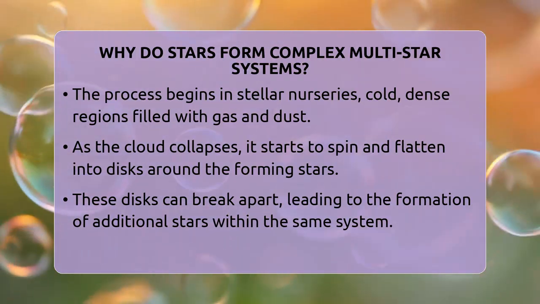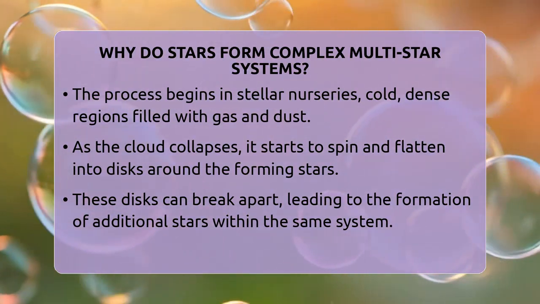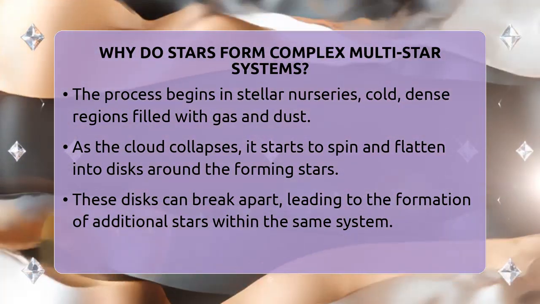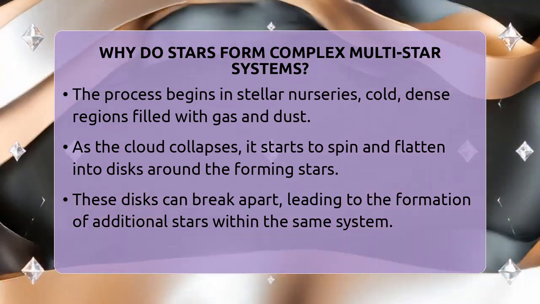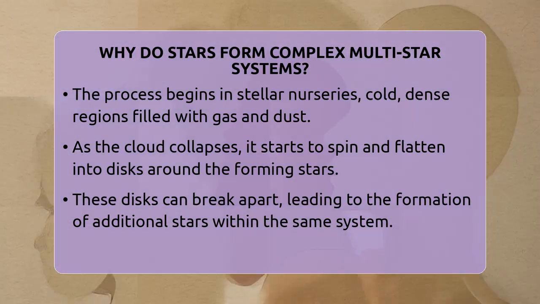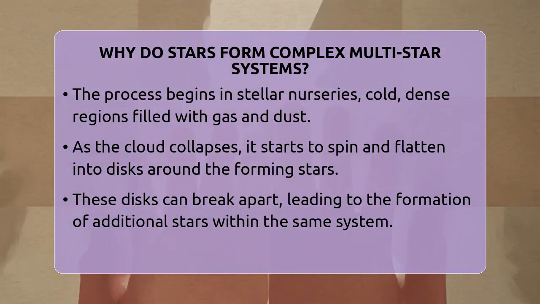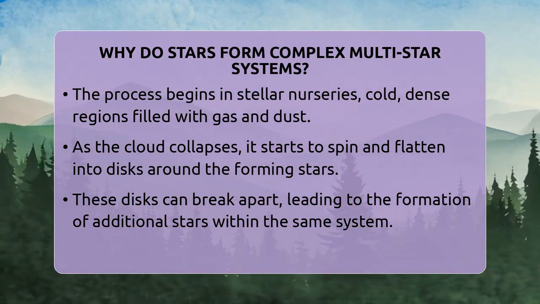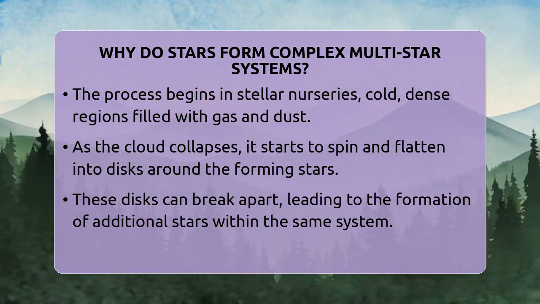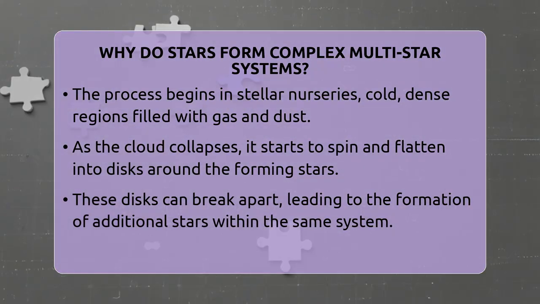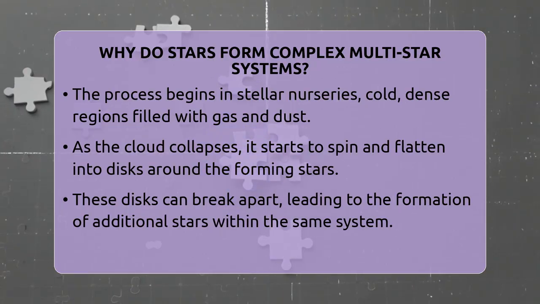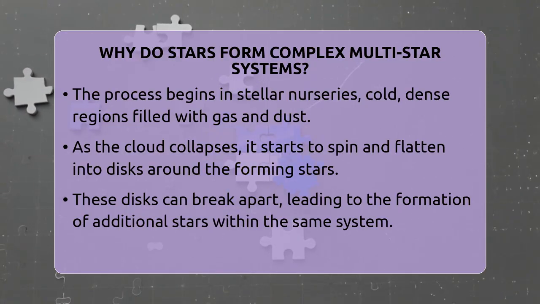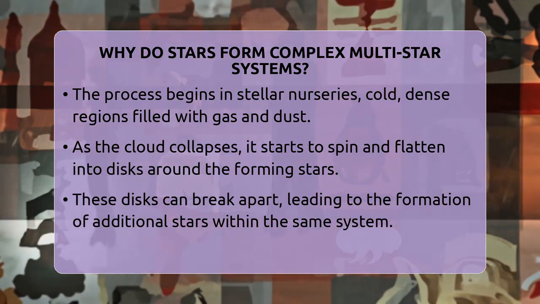This process begins in what scientists call stellar nurseries, cold, dense clouds filled with gas and dust. As gravity pulls the material inward, the cloud starts to spin, flattening into disks around the forming stars. Sometimes these disks themselves can break apart, creating even more stars within the same system. That's why many stars are found in pairs, called binary systems, or in larger groups of 3, 4, or more